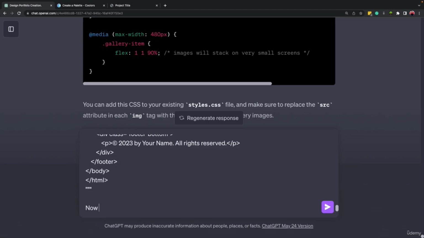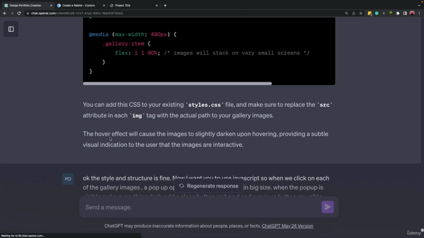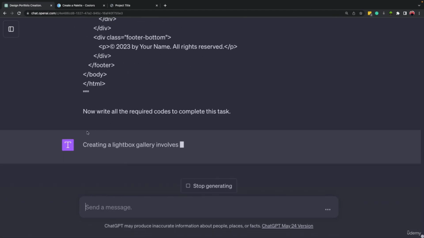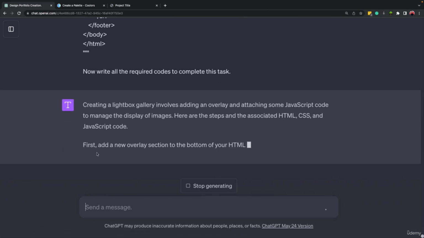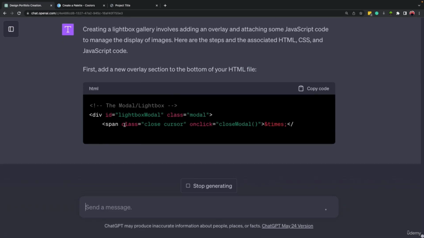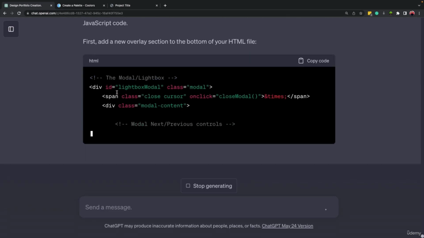And now at the end, I'm going to write down, now write all the required codes to complete this task. Okay, so I think it should write the codes for HTML, CSS, and JavaScript. So let's wait for it to complete this part. Okay.